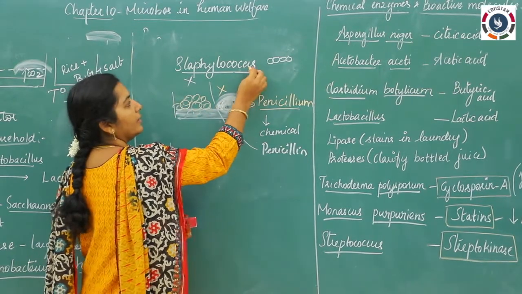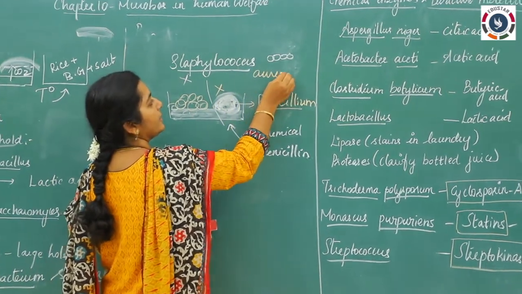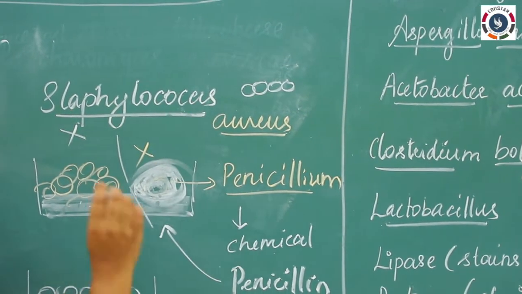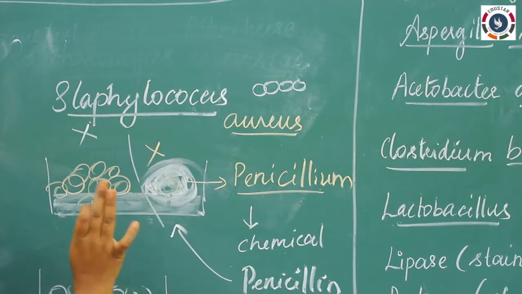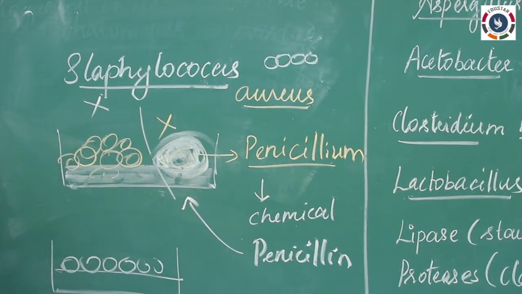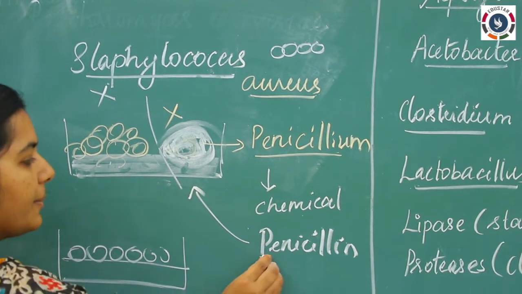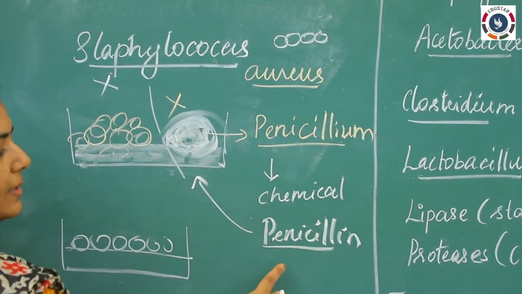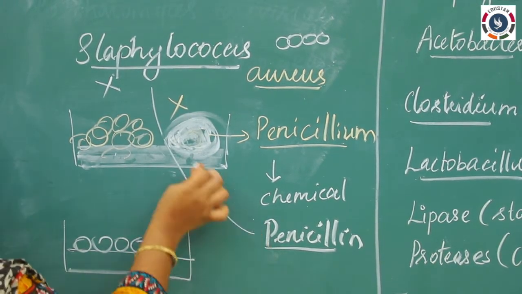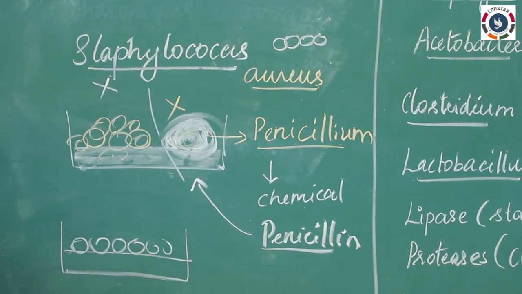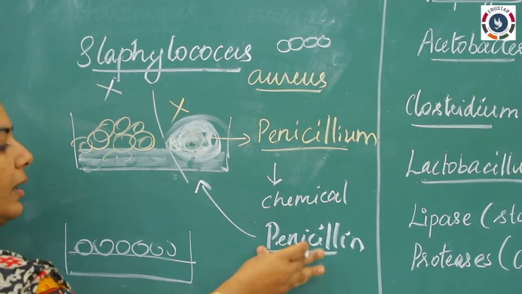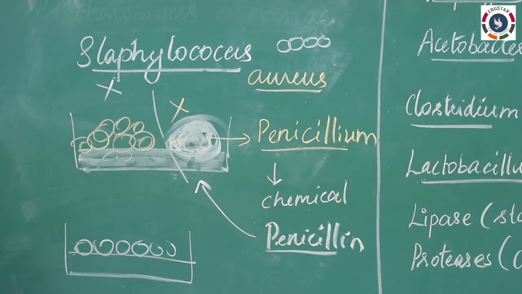The species name here is Staphylococcus aureus. The bacterial species name is aureus. So he found there is no aureus growth, that is no Staphylococcus growth, in the region of penicillium growth. So what he found is that the chemical substance released by the penicillium, that is penicillin, acts on the Staphylococcus aureus, so it is able to inhibit its growth, okay. This discovery paved the way for our antibiotic penicillin, okay.